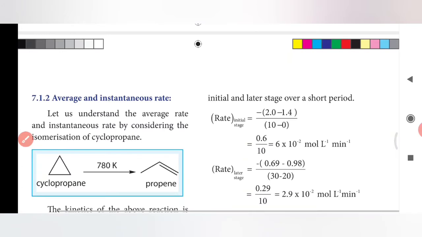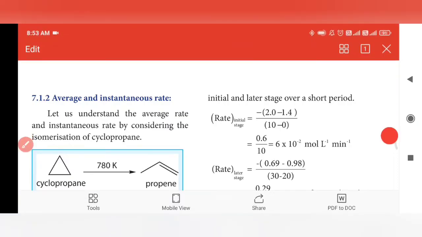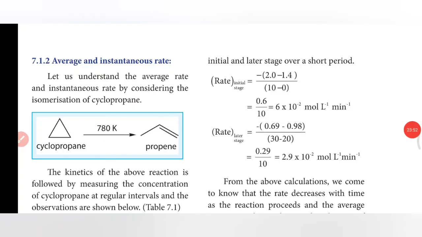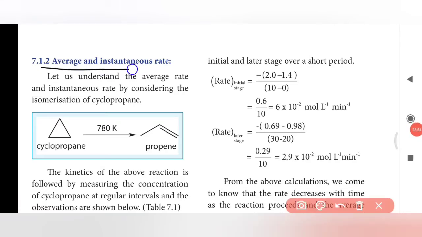Let's see the average and instantaneous rate. Let us understand the average rate and instantaneous rate by considering the isomerism of cyclopropane. This is nothing but the average and instantaneous rate. It will be asked as 2 mark or 3 mark questions. Please make a note.